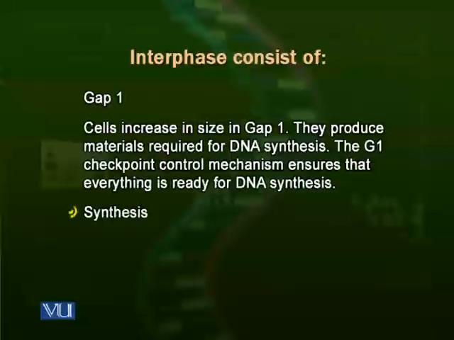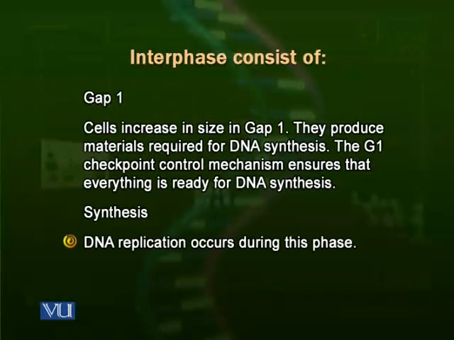The S phase is the phase in which the DNA is synthesized and the cell actually duplicates its DNA. As we know, DNA is present in the form of chromosomes, and chromosomes are present in pairs. For example, human beings have 46 chromosomes. These 46 chromosomes are present in 23 pairs.